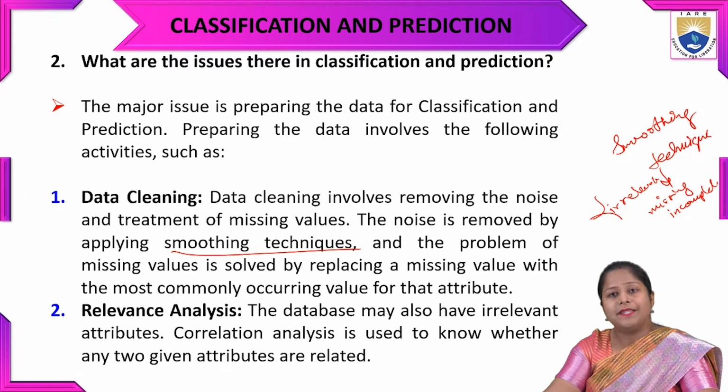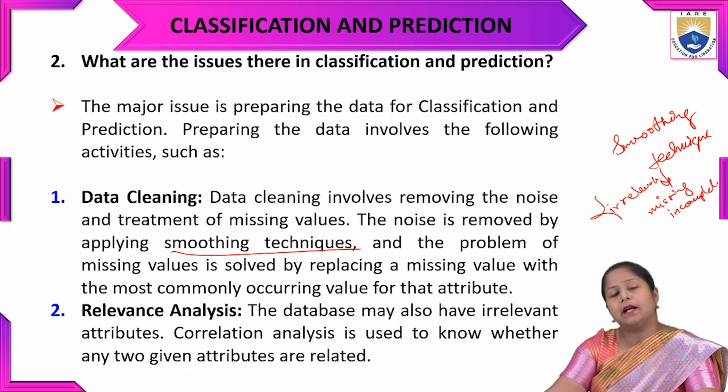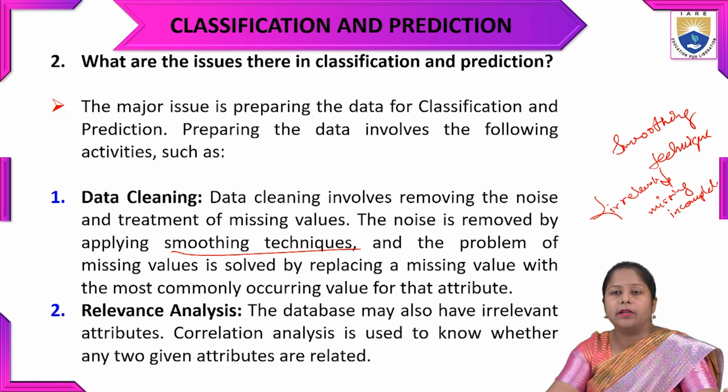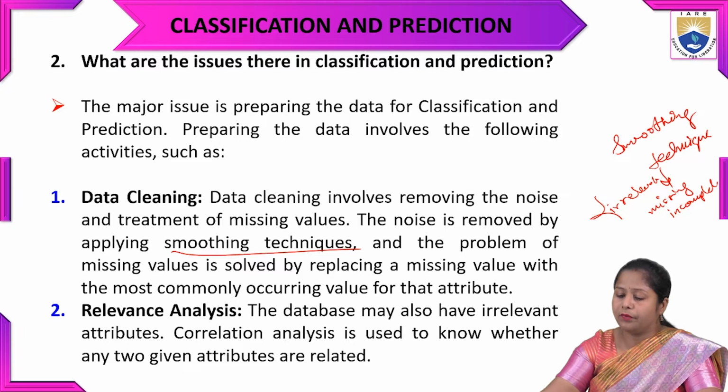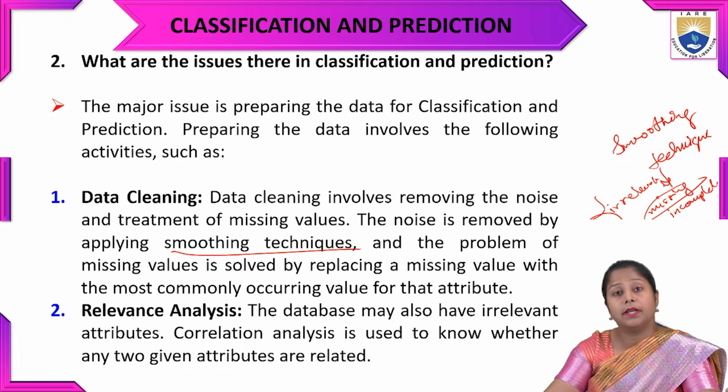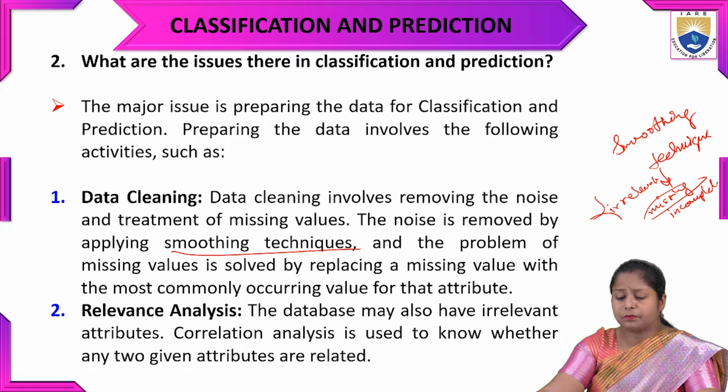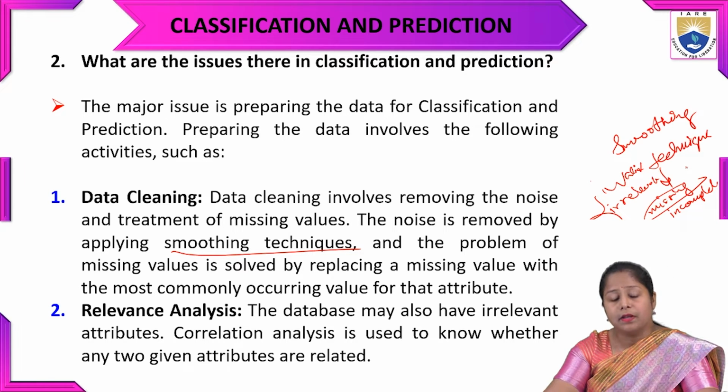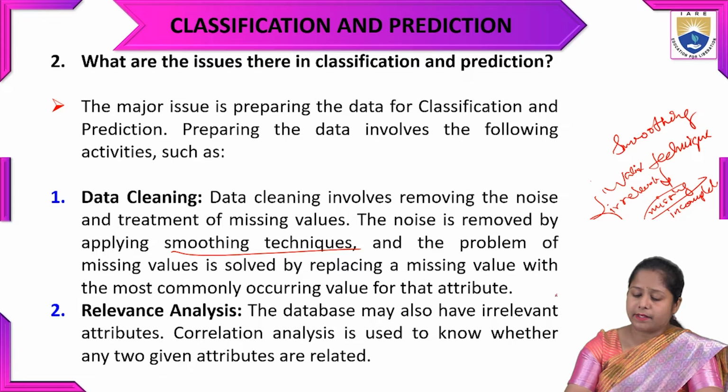The problem of missing values is solved by replacing a missing value with the most commonly occurring value for the attribute. If a missing value is there, that is one technique. If incomplete, irrelevant, or any invalid value is there, then we are going to apply different smoothing techniques. Second is relevance analysis.